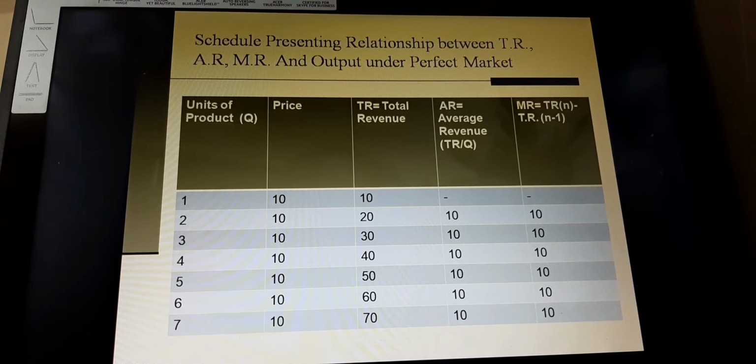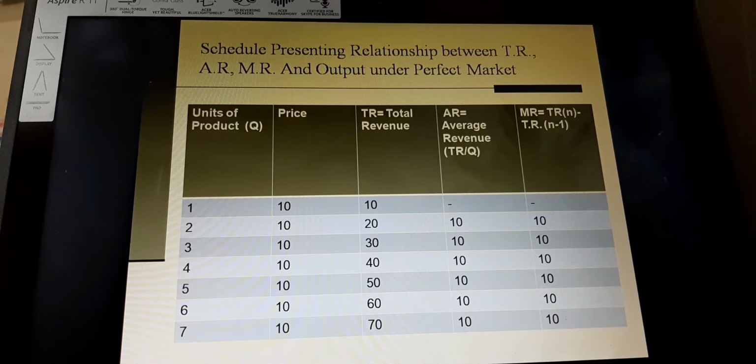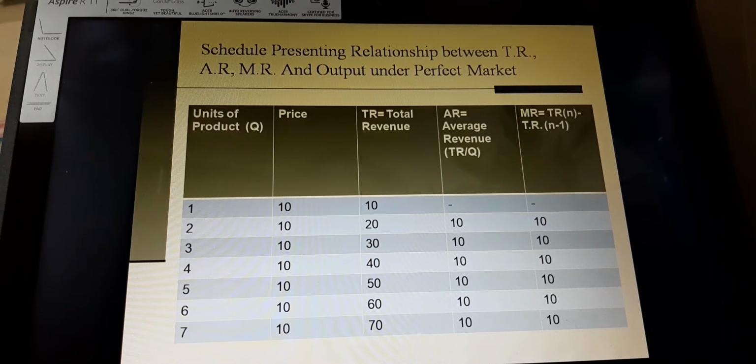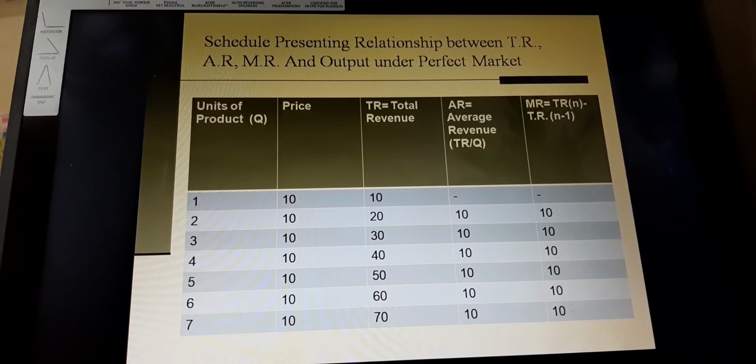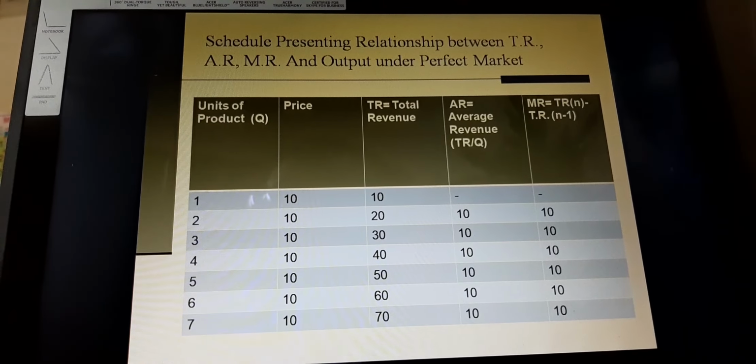Now average revenue can be calculated as total revenue upon output. The total revenue we have calculated is 10, 20, 30, 40 respectively, and the output is 1, 2, 3, 4, so the total revenue will be divided by the output respectively. So 10 by 1, and so on. Gradually up to 70, we can find that average revenue is similar to the price of the product. That's why AR is equal to P under perfect competition, and it is very important to understand. It is a concept actually. Average revenue is equal to the price, and it is also the demand curve for the perfect market.